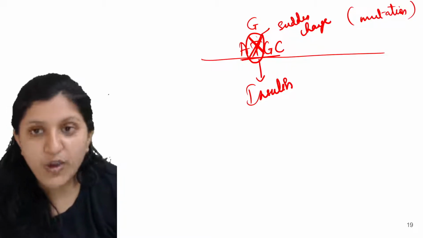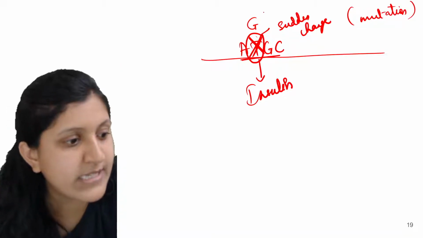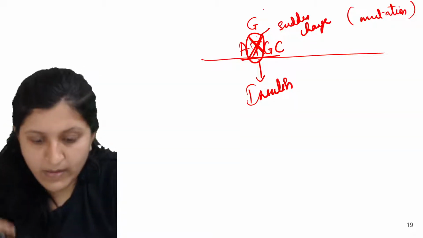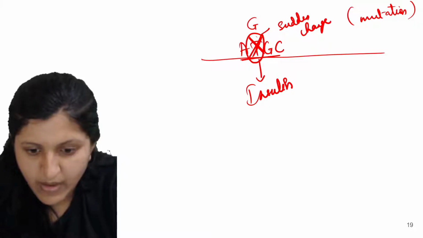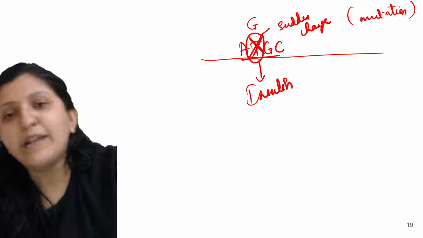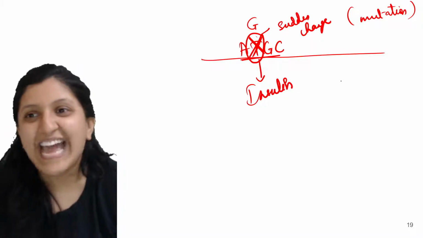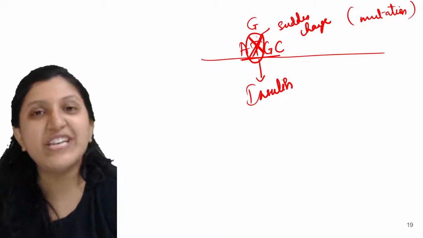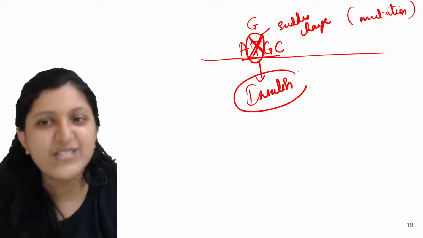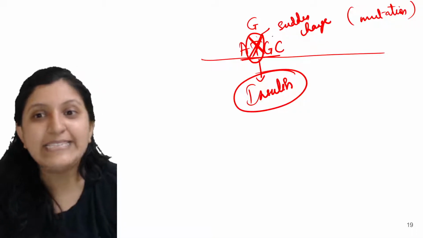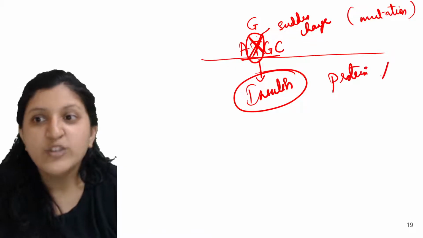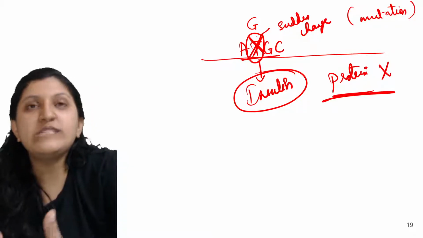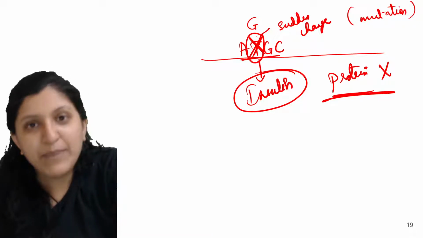Because of this mutation, you can see that insulin formation is not occurring. Okay, so there is no insulin formation, this protein itself is not being formed. So that is how some of them we say that the diabetes is genetic.